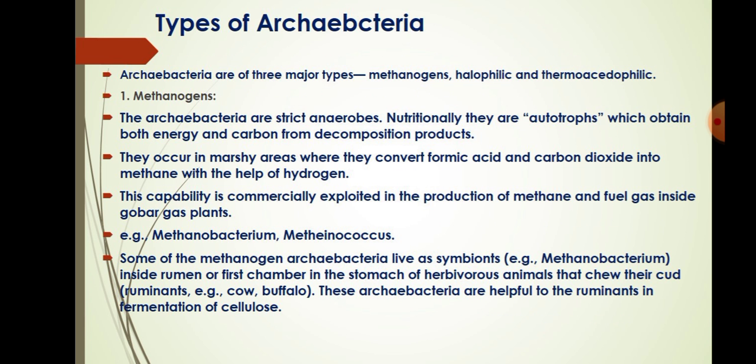Methanobacterium and Methanococcus are the best examples of methanogens. Some of the methanogen archaebacteria live as symbionts, means Methanobacterium live as symbionts inside the rumen or first chamber in the stomach of herbivorous animals that chew their cud. These archaebacteria are helpful to the ruminants in fermentation of cellulose.